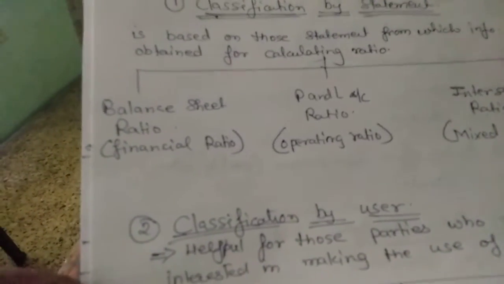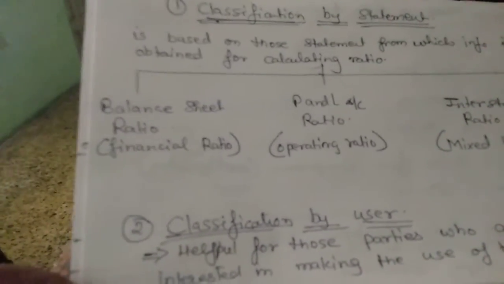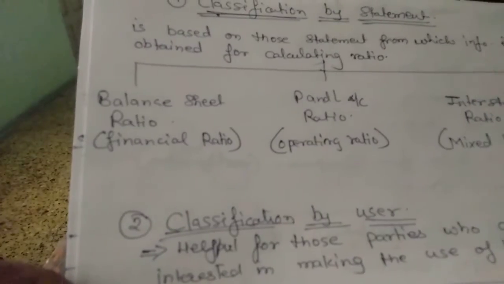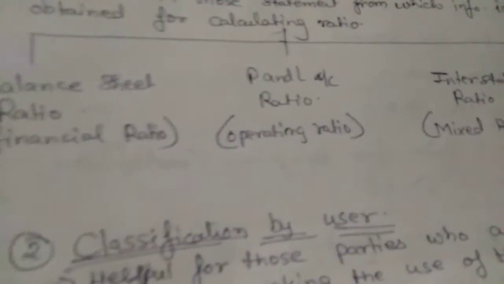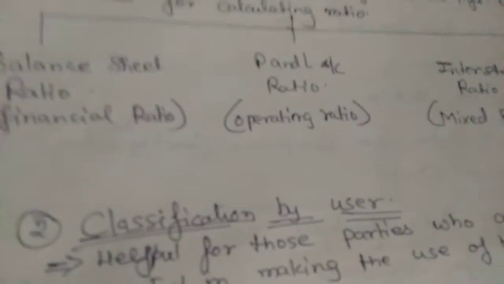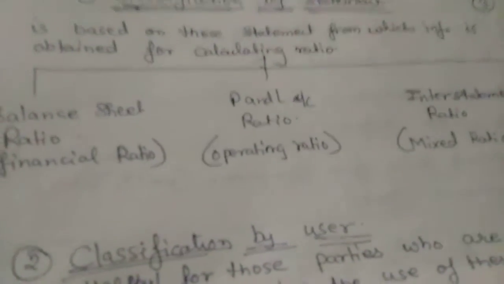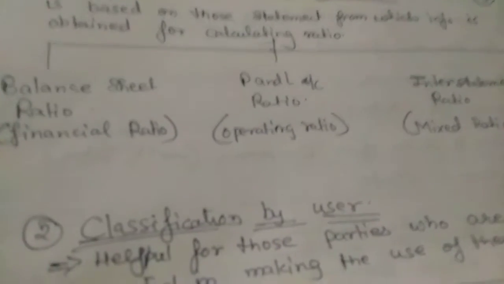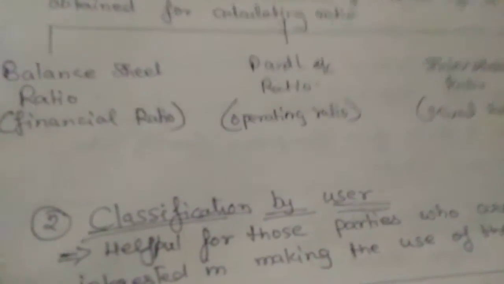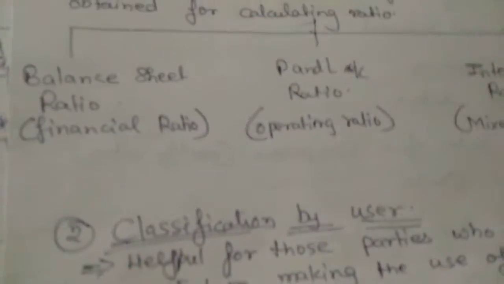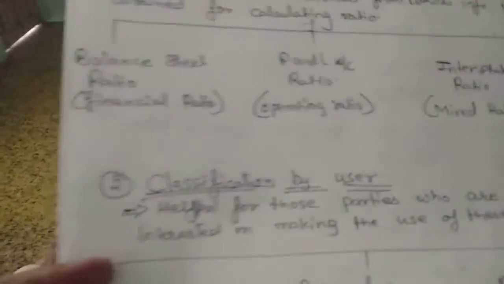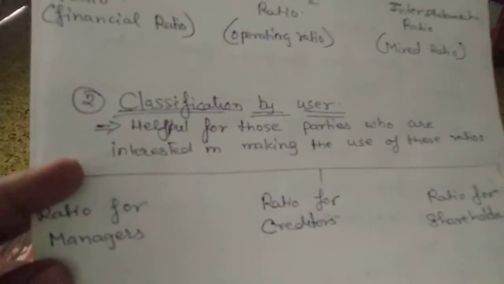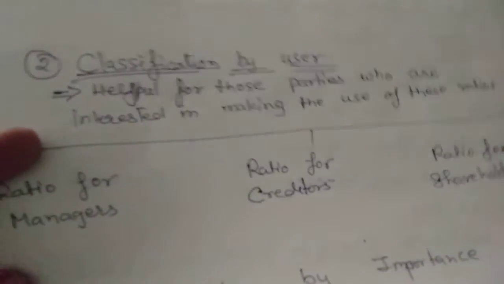When we are talking of the balance sheet, we calculate financial ratios, and when we are talking of the profit and loss account, wherein we include all the operational expenses, we prepare operating ratios. As we go on with the further explanation of the chapters, we will definitely be looking into the ratios thoroughly, and we will be going into the practical numericals with that.